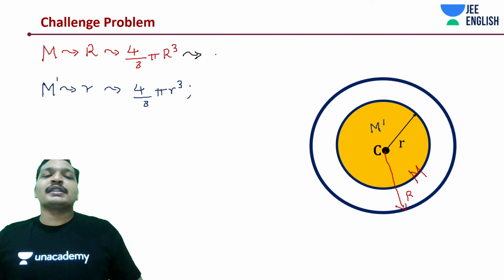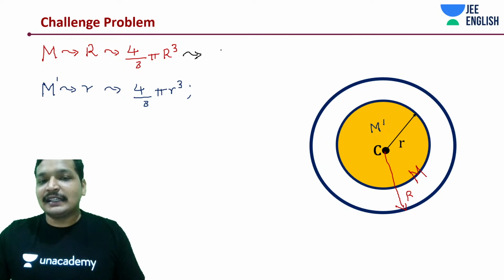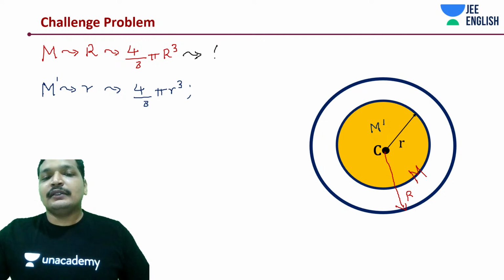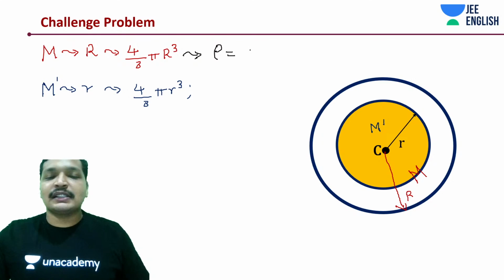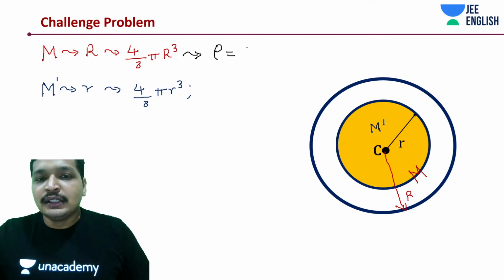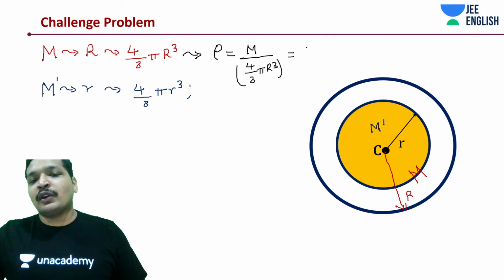M dash by M is equal to small r cube by capital R cube. Little simpler, I know, but this is the standardized approach. So we will say it has some density. And what is this density? This is a normal density, just volume density, mass by volume. Mass is how much? M, and your volume is how much? 4 by 3 pi capital R cube. This is basically what I'm writing down as mass by volume.